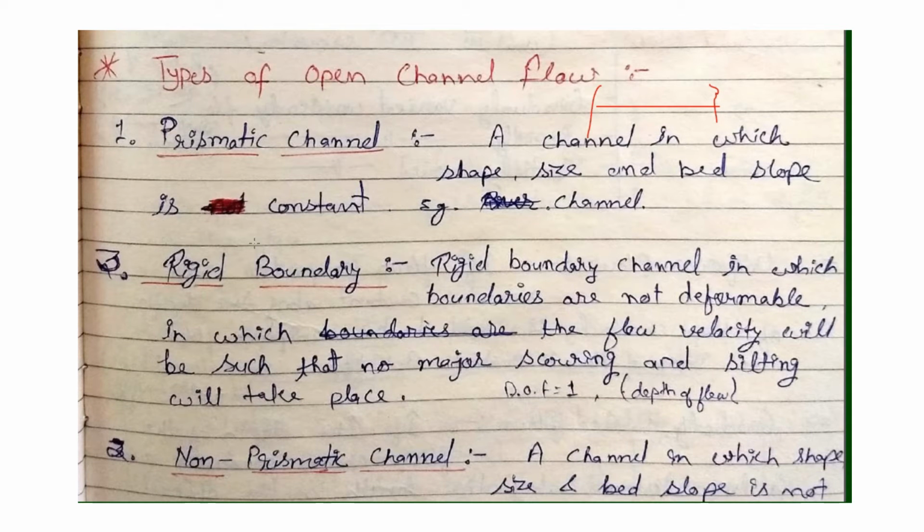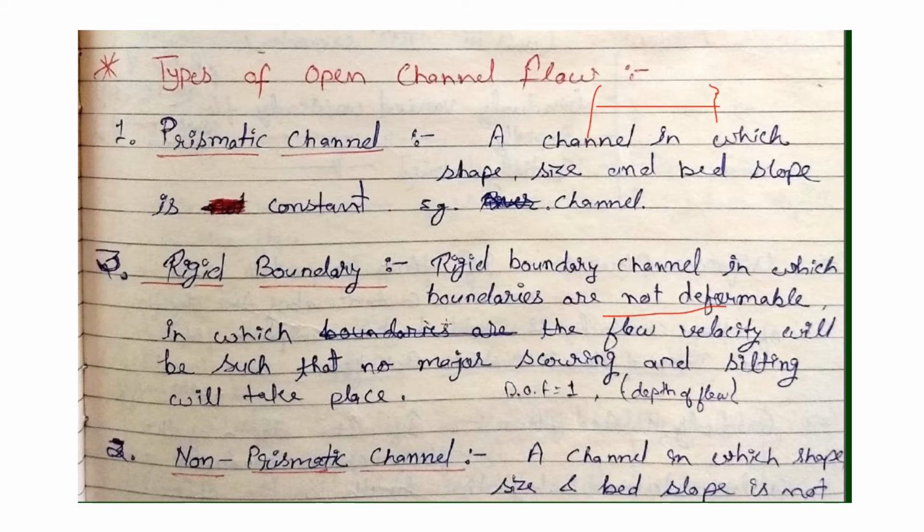And now there is some further classification within prismatic and non-prismatic. After that, there is a rigid boundary or a non-rigid, mobile boundary. In a rigid boundary, the boundaries are not deformable. There is no scouring or settling in it.